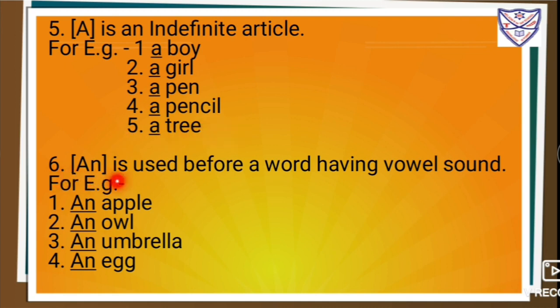Sixth one, an is used before a word having vowel sound. For example, an apple, an owl, an umbrella, an egg.